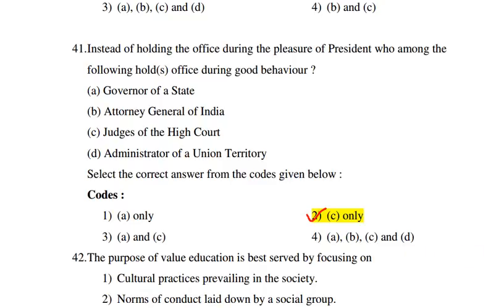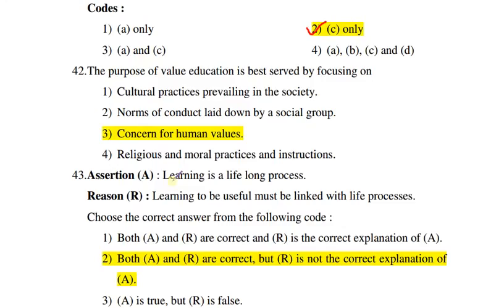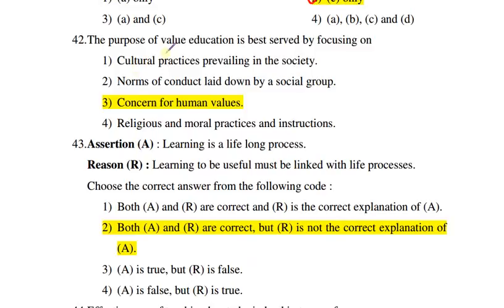Next question is, the purpose of value education is best served by focusing on cultural practices prevailing in the society, norms of conduct laid down by social group, concern for human values, religious and moral practices and instructions. The correct option is 3, concern for human values.